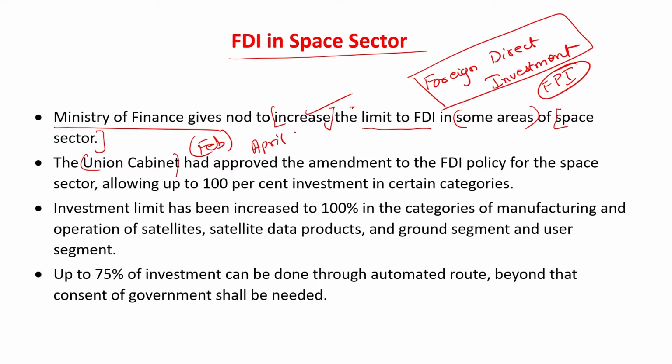What was the decision? That 100% investment in certain categories of space sector can be done through FDI. Okay, so 100% investments can be made by foreign entities in India's space sector. Okay. Now, which are the areas in space sector? Specific areas in space sector where 100% investments can be done? Now, these areas are manufacturing and operations of satellite data products, and ground segment and user segments with respect to space sector.